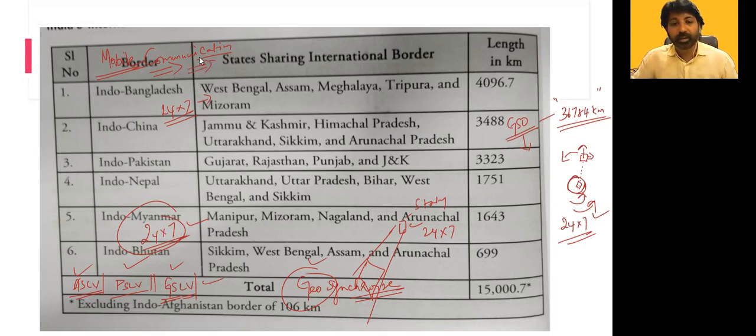You got the point? Suppose I'm launching one satellite for education purposes, like EduSat. In India, what time are people going for study? Are they studying 24 into 7, like with online classes?